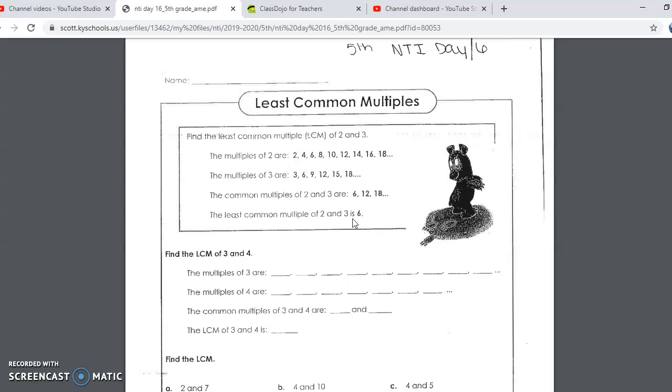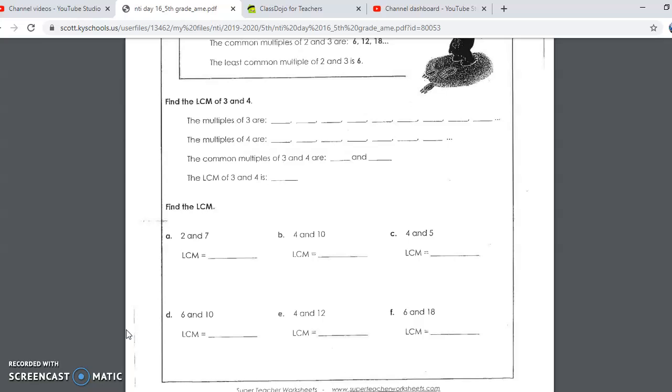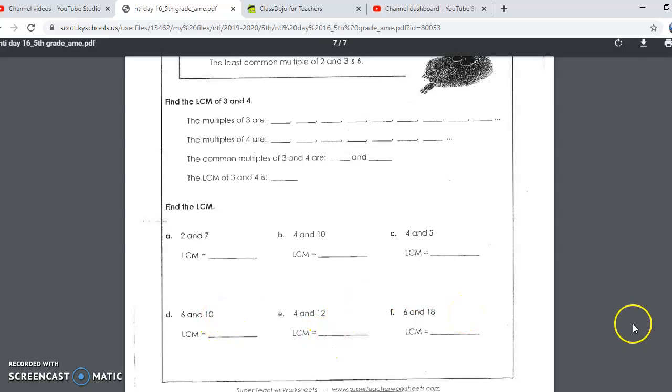Down here they have slots for you, which is actually really helpful so you can see how far they want you to go. You're looking at 3 and 4 here. You already have some of 3 listed, so that's a big help. Then the other numbers you'll be looking at are 2 and 7, 4 and 10, 4 and 5, 6 and 10, 4 and 12, and 6 and 18.